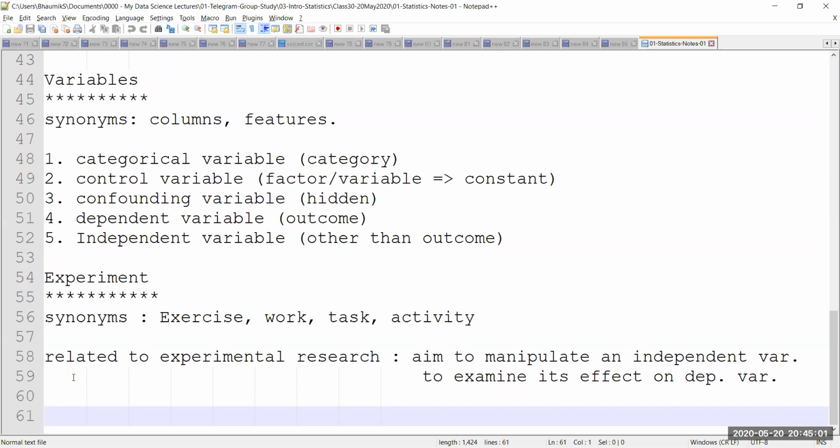So an experiment, as we saw, is simply a research. I'm trying to do a research on something. I'm trying to see if, let's say, for 1000 times, I'm going to roll a dice. And maybe I have some assumption that if I roll the dice for 1000 times, I'm going to get an output of, let's say, 3 or 5. So the dice is going to show me 5 for 200 times. Is that really the case or no? Let's do a research and let's try to find out.